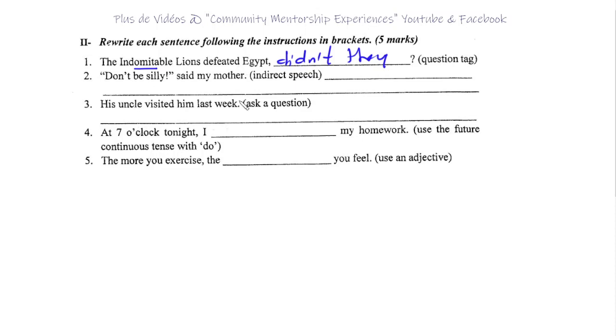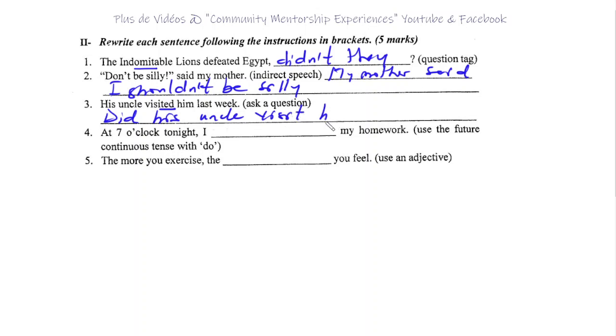Well then, my mother said I shouldn't be silly. Yeah, okay. My mother said that I shouldn't be silly. 3. His uncle visited him last week. Ask a question. Did his uncle visit him last week? Careful with the tense. Did his uncle visit? Okay, not visited, but visit him last week. Okay, I'll let you finish this.